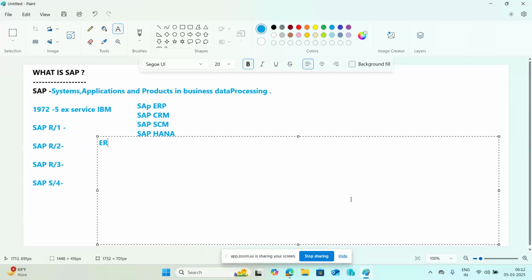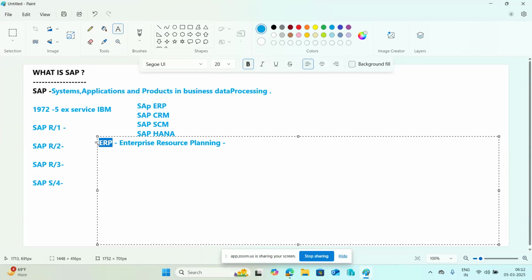ERP stands for enterprise resource planning, which means planning the resources within the organization. To plan the resources within the organization, you need an ERP product.